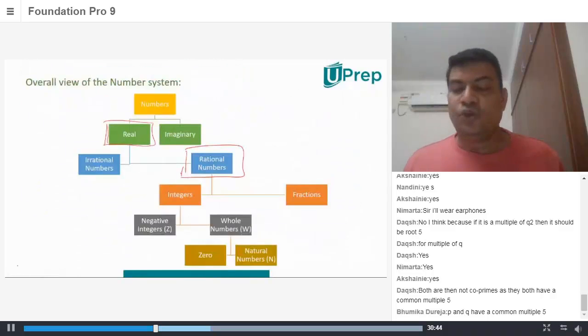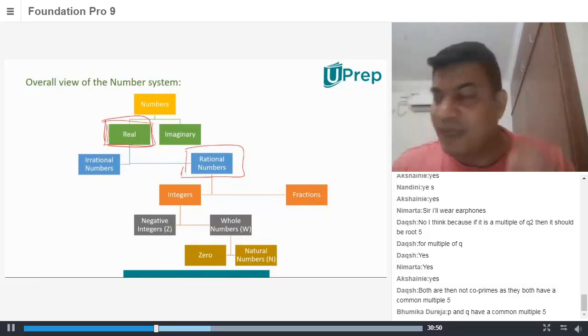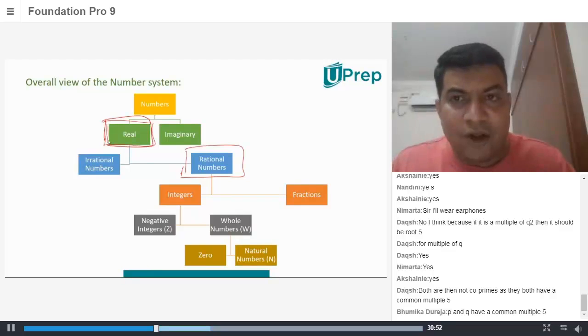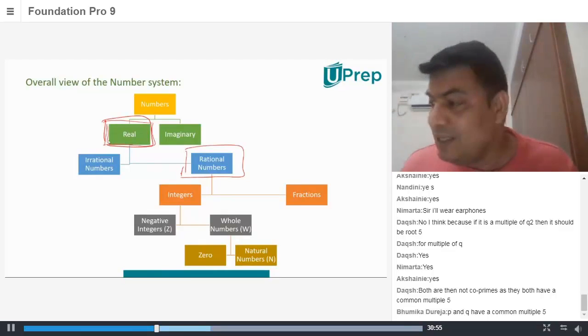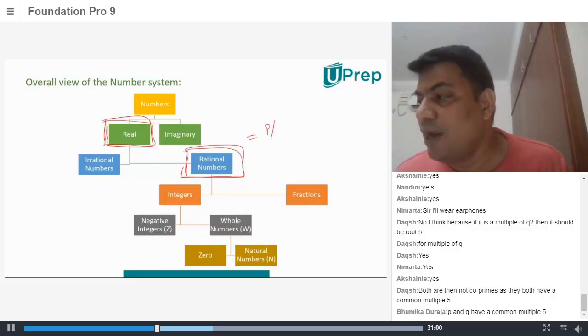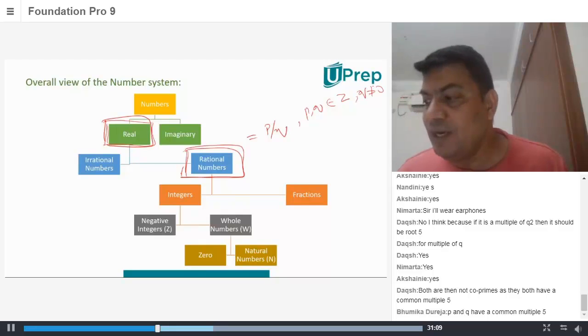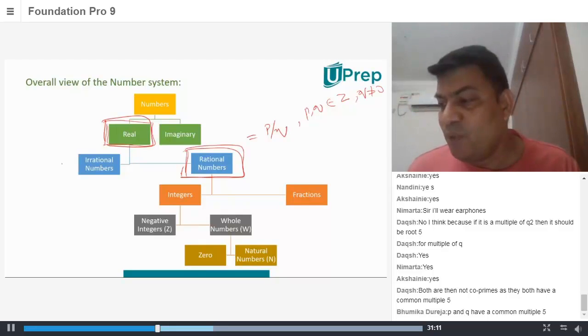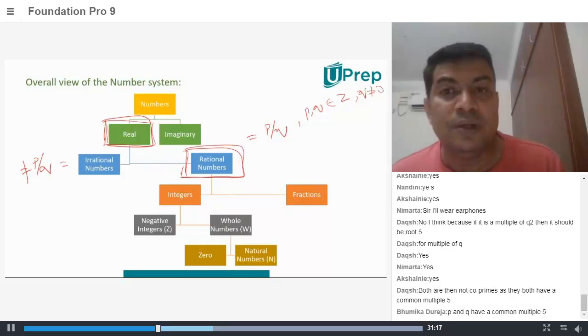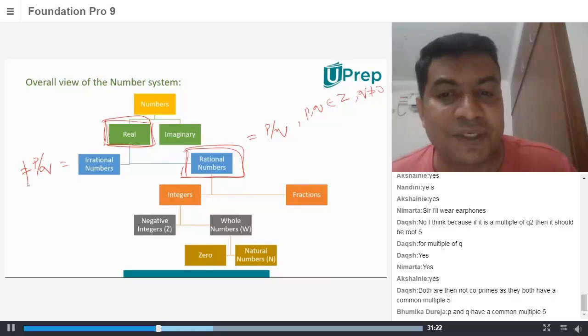Let's come back. So you have real numbers. Basically, all the numbers on your number line are real numbers. In real numbers, you know what rational numbers are. Any number that can be put in the form of p by q, where p, q belong to integers and q is not equal to 0, is a rational number. That's the definition. Any real number that cannot be put in the form of p by q is an irrational number.